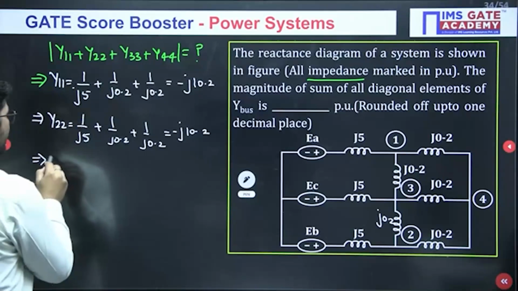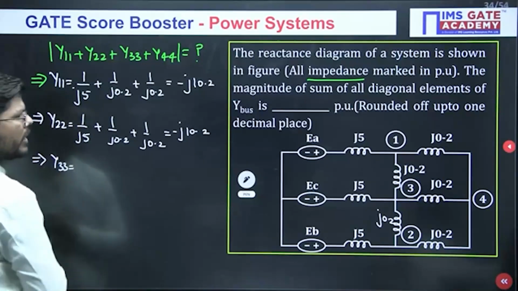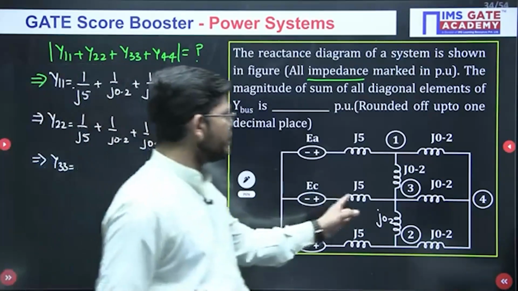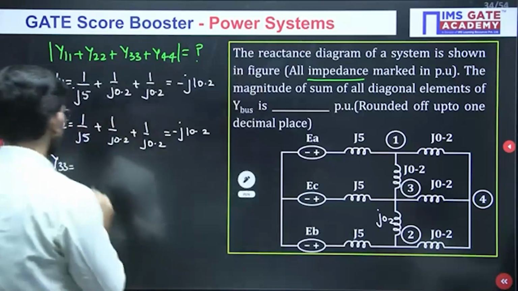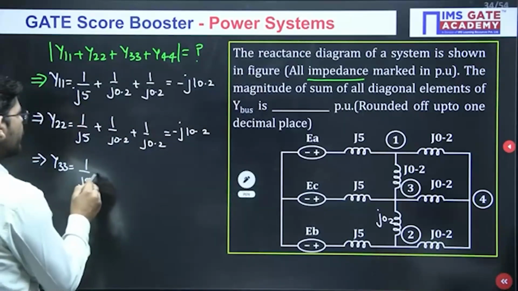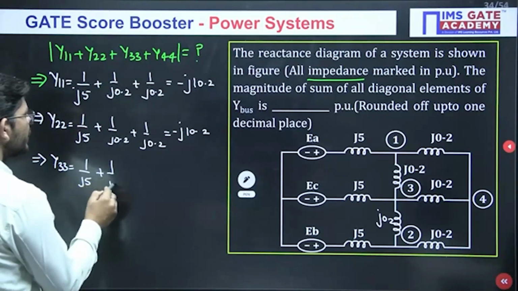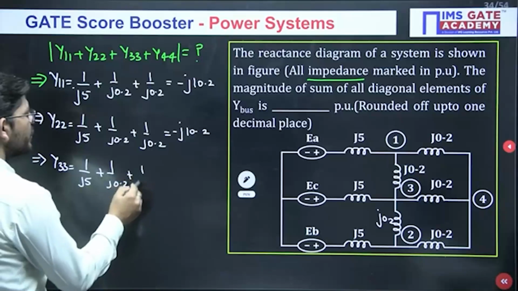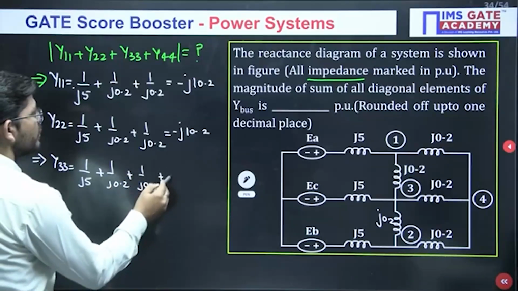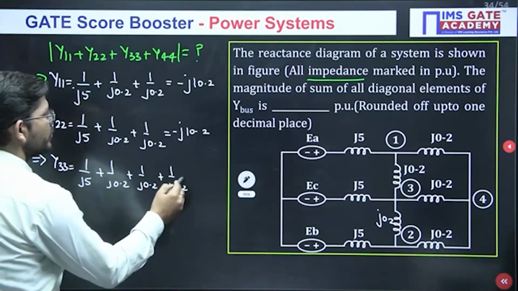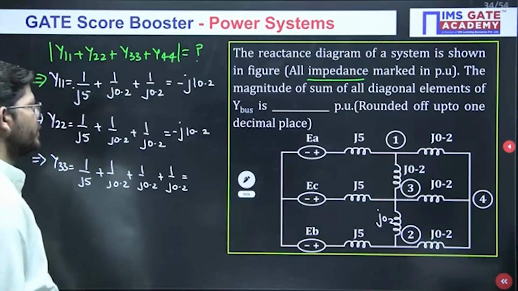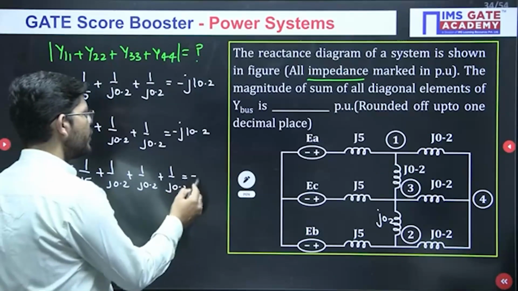Then Y33, reciprocal of all elements connected to bus number 3, J5 and 3 elements of J0.2. So 1 upon J5 plus 3 times 1 upon J0.2. How much will we get? Minus J15.2.